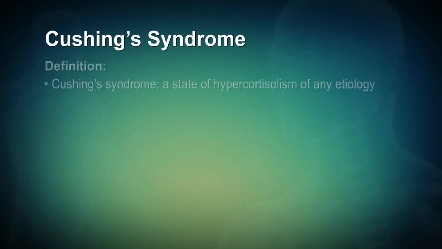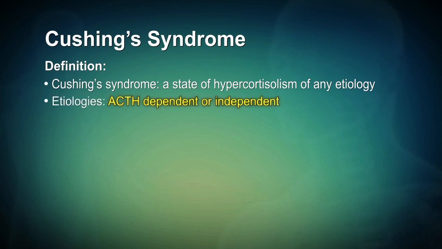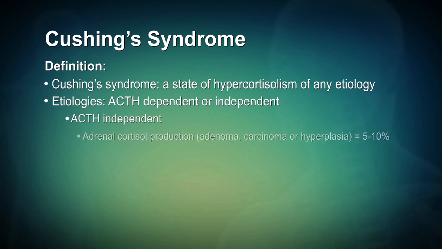Cushing's syndrome, a state of hypercortisolism of any etiology. These may be due to either ACTH-dependent or independent processes. Let's turn first to ACTH-independent processes, and these occur when the adrenal gland produces cortisol directly, such as from an adenoma, carcinoma, or hyperplasia, and account for approximately 5 to 10% of the causes of Cushing's syndrome.